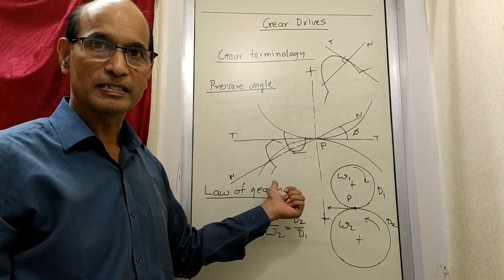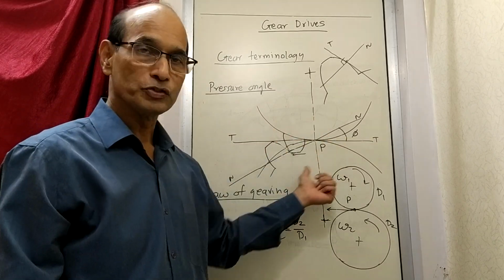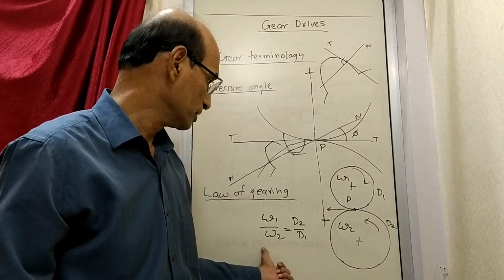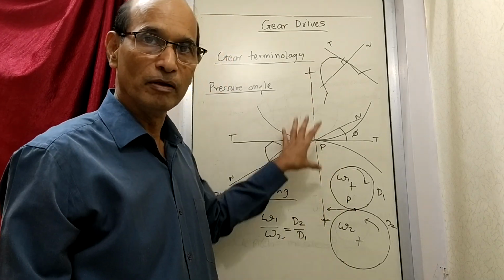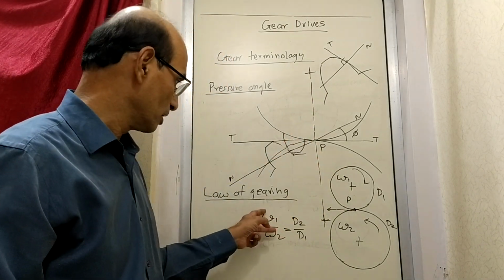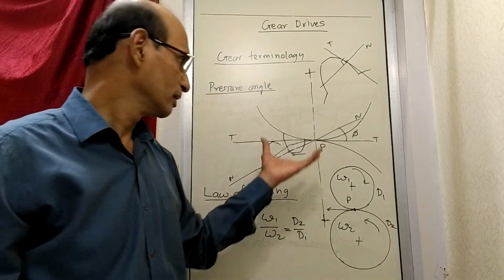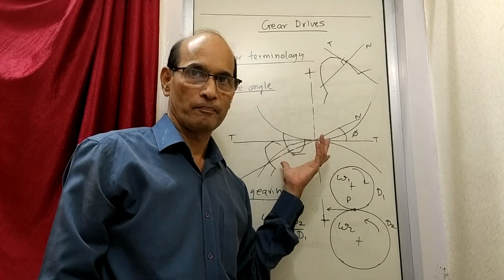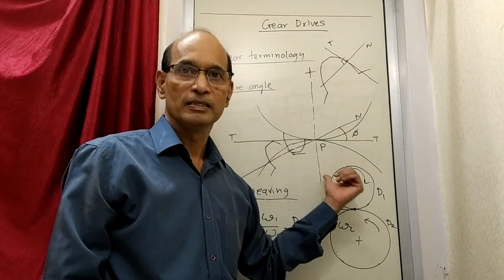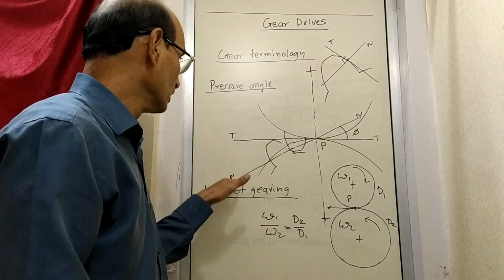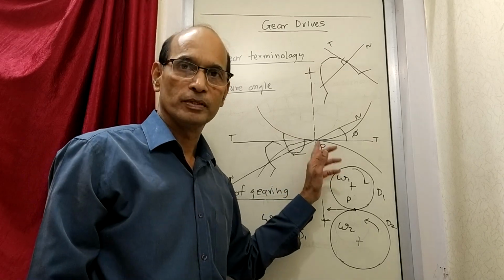When this law of gearing holds good for the geometry of the gears, this ratio becomes a valid ratio. That means the two gears will be rotating such that their speed ratio is inversely proportional to the diameter, and then this becomes a useful gear pair. That happens when the law of gearing is observed by the two gears. And the law of gearing, I am again repeating, is that the normal drawn at the point of contact at any time must always pass through the pitch point.